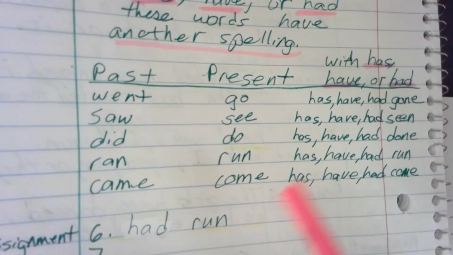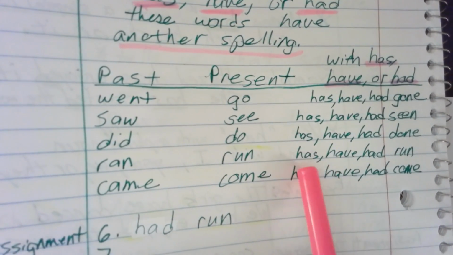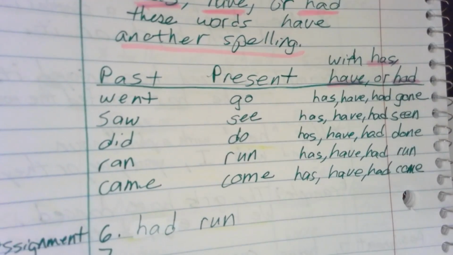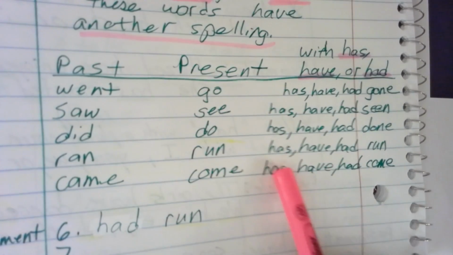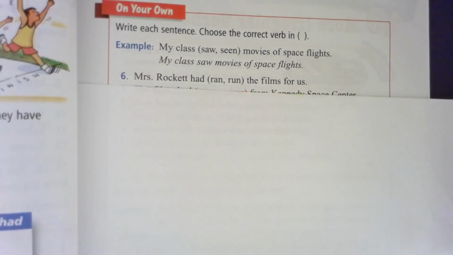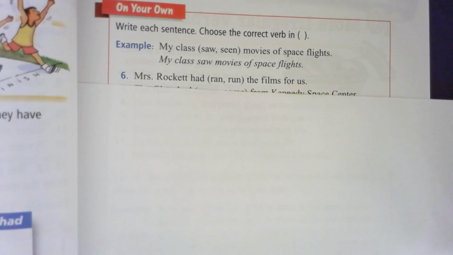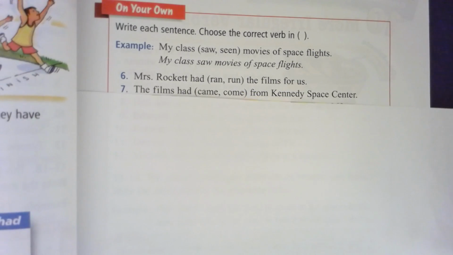We're looking for the word run, and we need to have it with one of these. She used the word had, so it's run. Had run. So for number 6, you're going to write had run. Okay? All right, let's go to number 7.